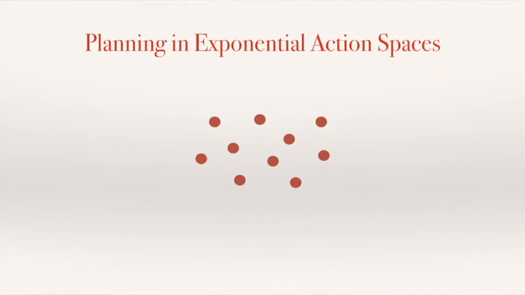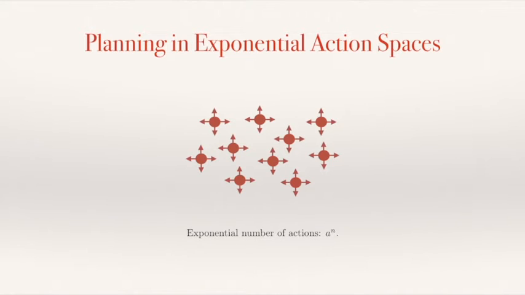Let's say that we want to control a set of components, which could be units in a real-time strategy game. All these units can issue different actions, and if you want to control them, then you have to choose an action for each one of these components. The number of different combinations of actions that we can take is going to be exponential. If you have a different actions for each of these components, and we have n different components, then we're going to have a total of a to the n different combinations of actions that we could take. So this is a very challenging problem from the planning perspective because of this exponential action space.